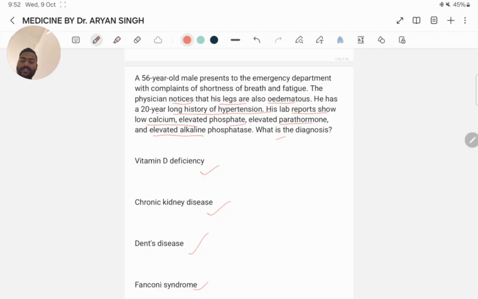Here the correct answer is chronic kidney disease, a condition where the kidneys get damaged and are unable to filter blood as effectively as they should. As a result, extra fluid and waste products from the blood remain in the body, which can lead to a variety of severe health issues, including coronary heart disease and stroke.